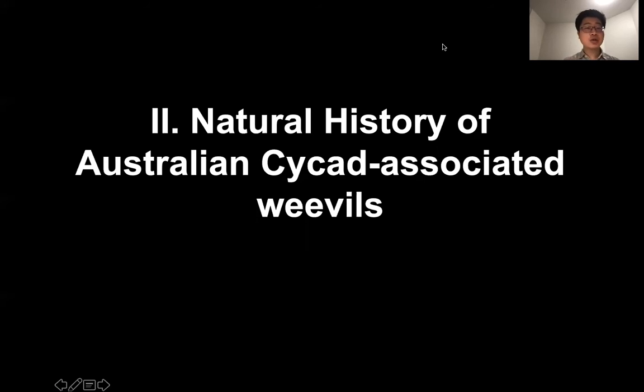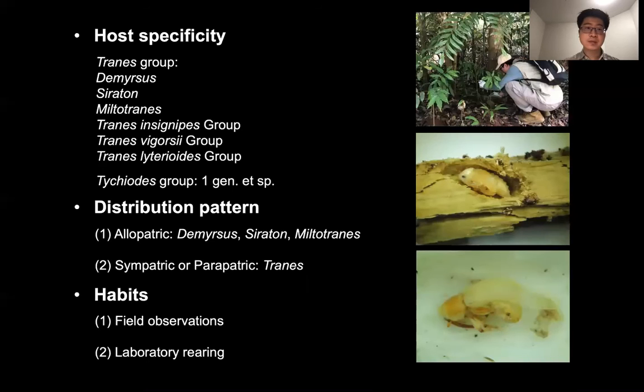For our second chapter, on the natural history of Australian cycad weevils, based on our morphological identification, we have confirmed that only Demyrsus, Miolispa, and the insignificant species group of Tranes are host-specific. And we also know the distribution pattern of Australian cycad weevils based on our current morphological results.